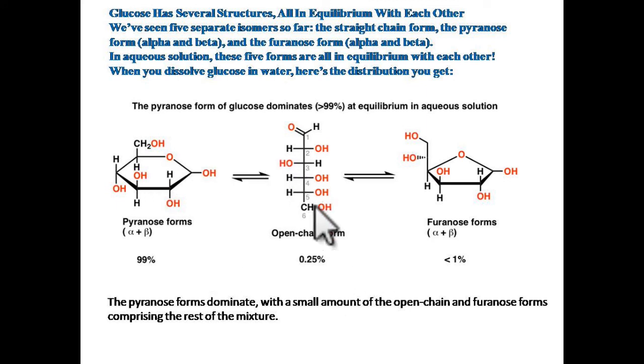But if you look at this, there is a six-member ring, and this pyranose form of glucose is more stable compared to the chain form and furanose form. That's why in the water solution there is 99% pyranose form, because the pyranose form dominates, while small amounts of open chain and furanose form comprise the rest of the mixture.